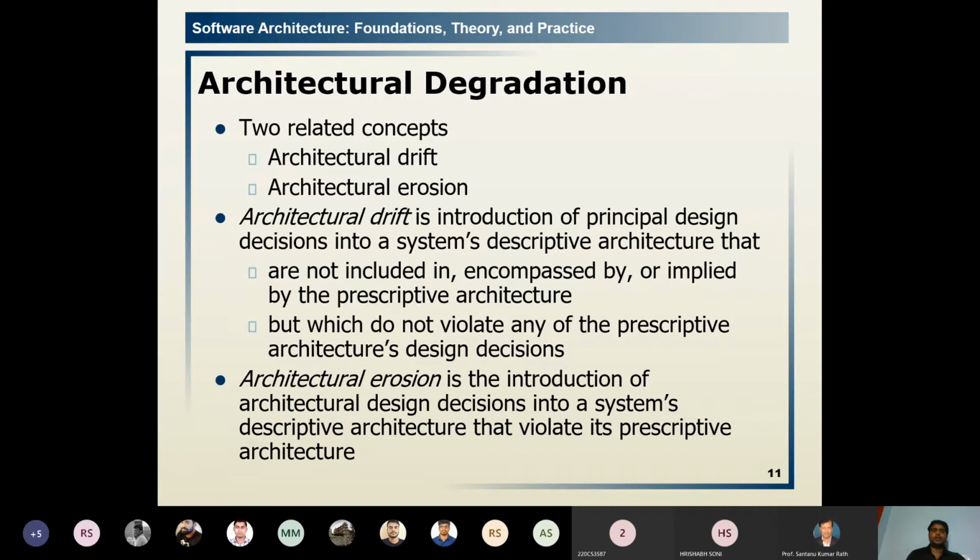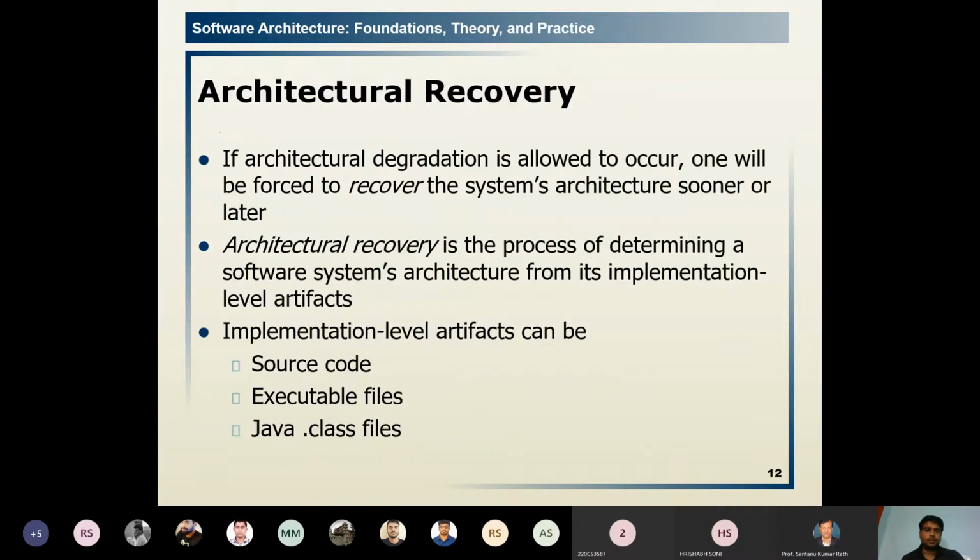So these are the two degradations that may happen: architectural drift, where things are not defined properly, and architectural erosion, which violates what is available in the prescriptive architecture.